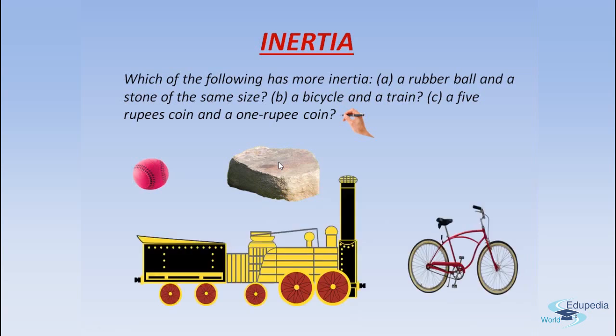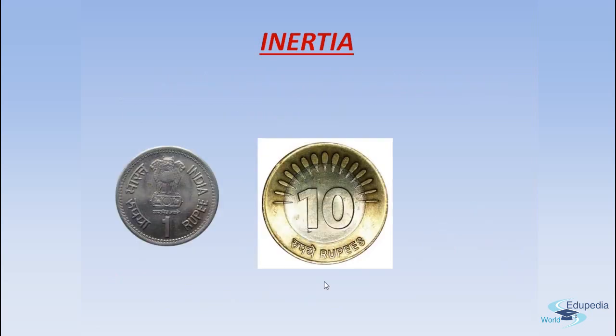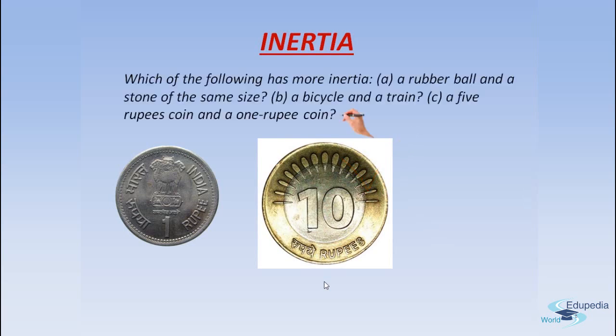Next we have a train and a cycle. So which will have more inertia? First we have to determine which will have more mass. More mass is with the train, so the train will have more inertia. This means that if you try to change the state of motion or state of rest of the train, it will be very difficult, right? Next is a 1 rupee coin and a 10 rupee coin. Obviously a 10 rupee coin will have more inertia because it is heavier as compared to the 1 rupee coin.